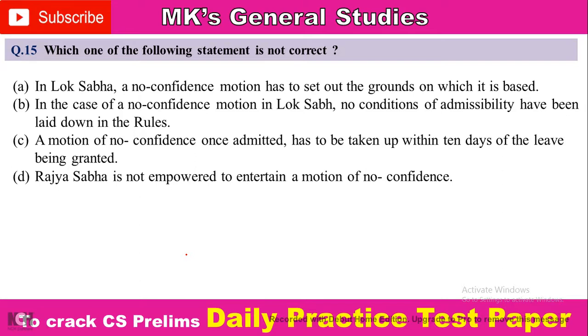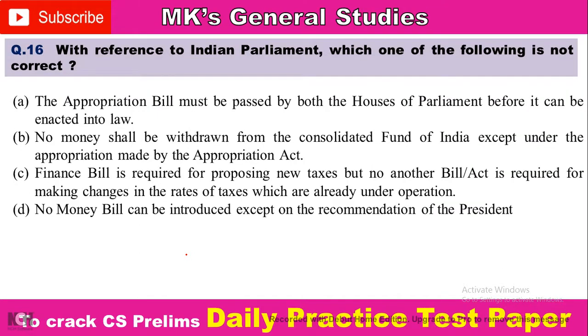So next question, question number 16. With reference to Indian Parliament, which one of the following is not correct? Again, an important question. All questions are very important, but some of them are very important. Option A, the appropriation bill must be passed by both the houses of parliament before it can be enacted into law.